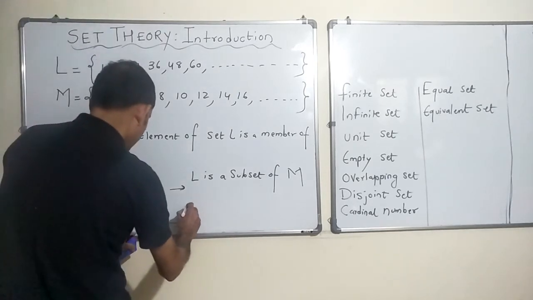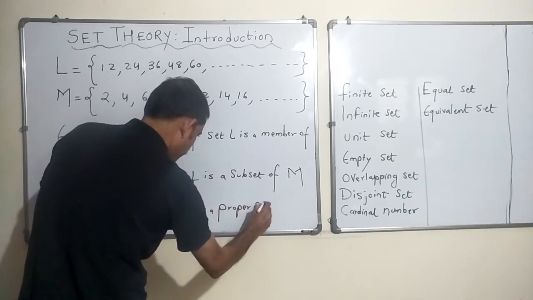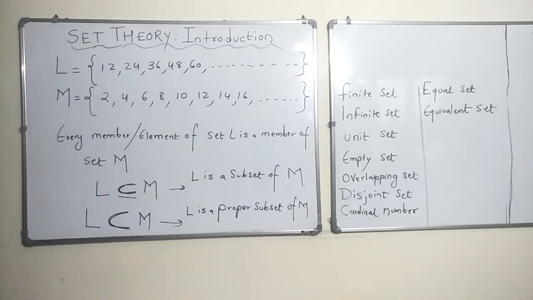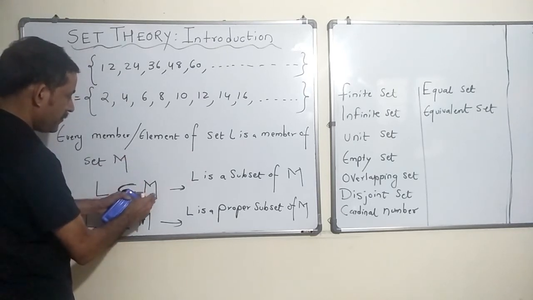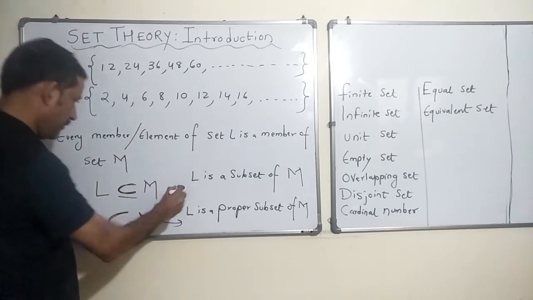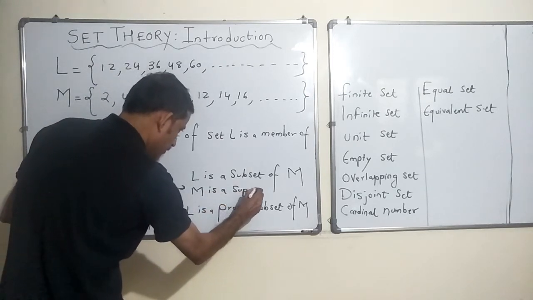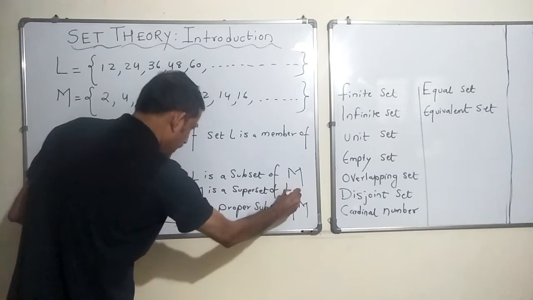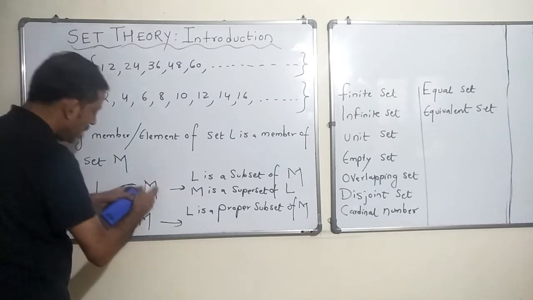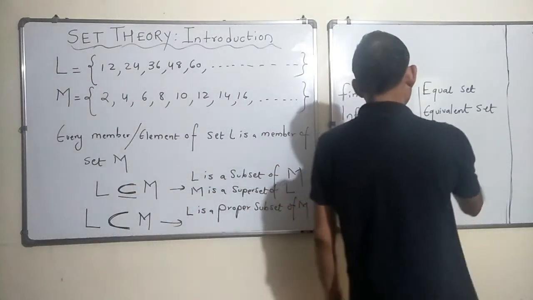Okay. So, L is a proper subset of M. Okay. If L is the subset of M, M is called a superset of L. Okay. L is a subset of M. Also, you can say M is a superset of L. Okay. So, sounds good. If I start with L saying that L is a subset, I can also say M is a superset of L. Okay. So, that is what we studied, subset, superset.